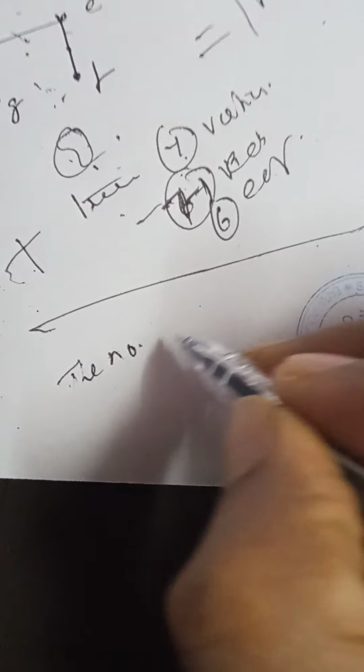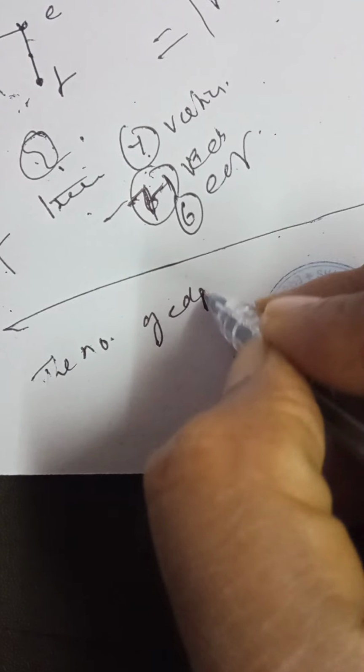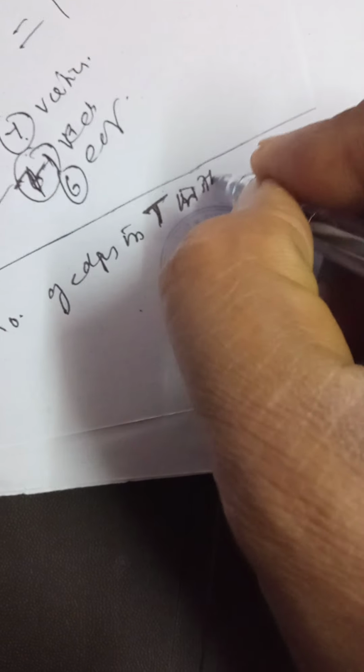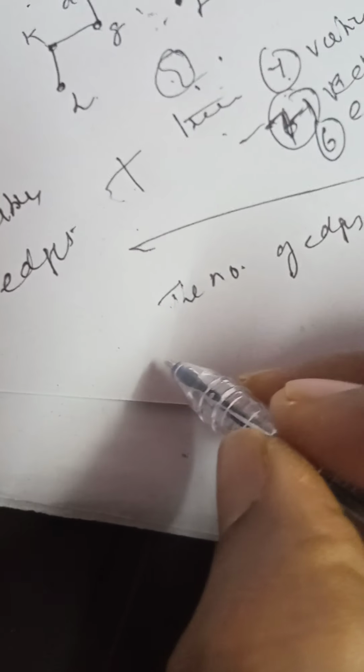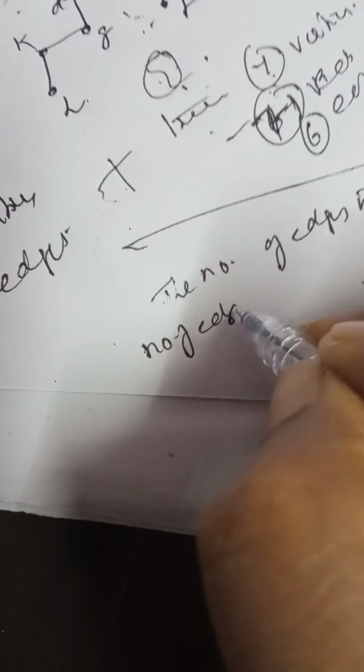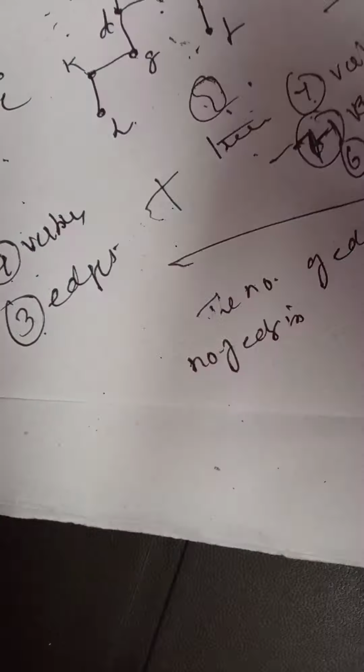The number of edges in T with k plus 1 vertices I am going to calculate. Now what I am going to calculate?